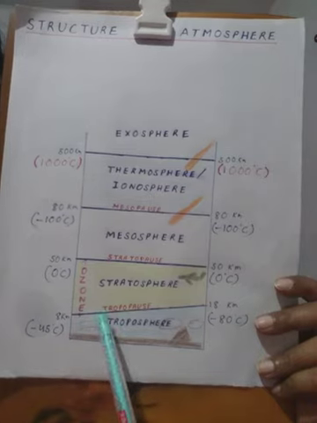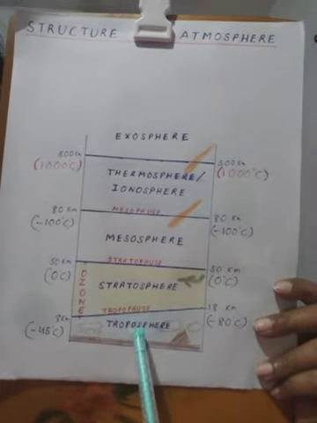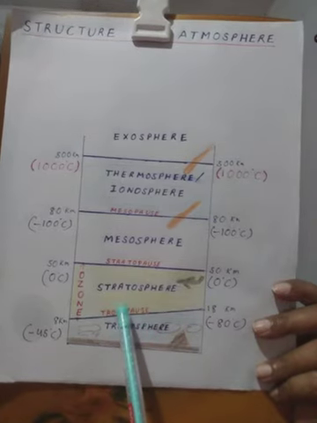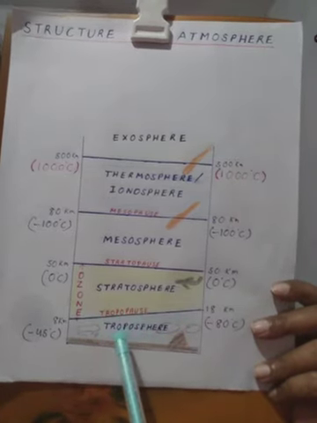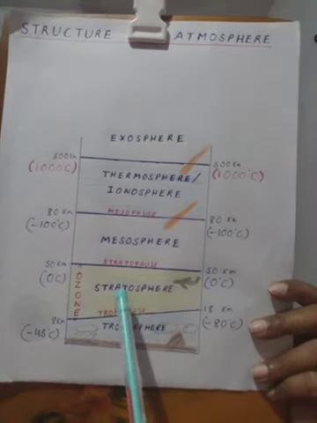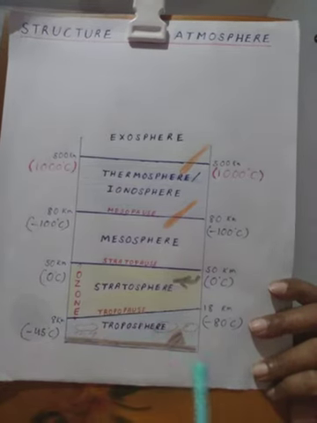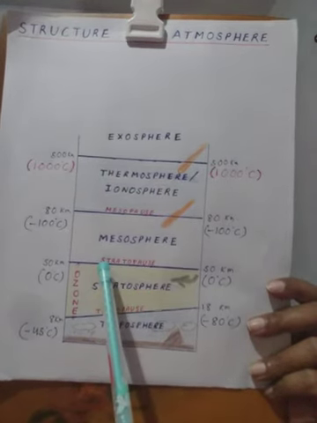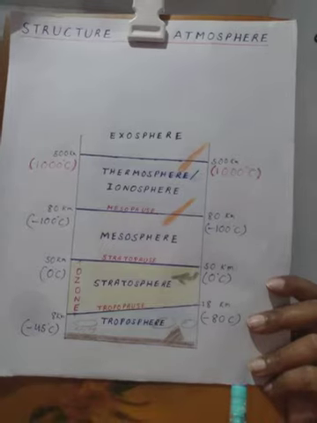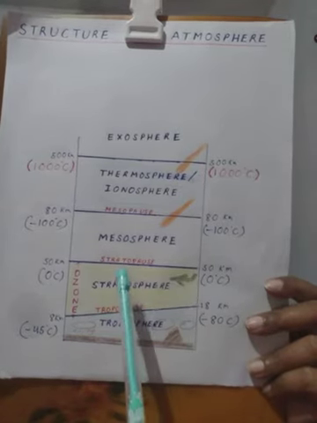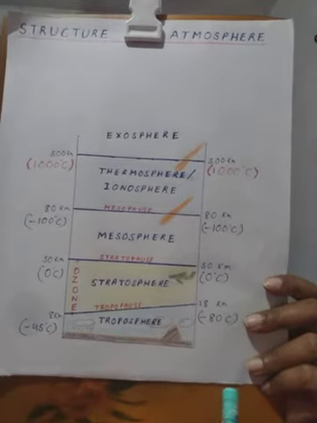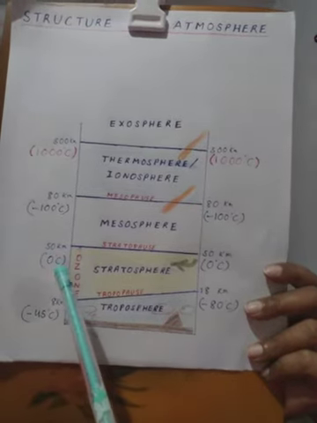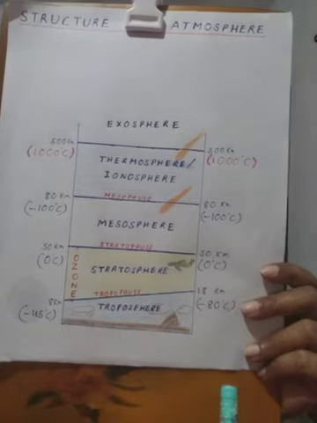Now, tropopause. It is the uppermost limit of the troposphere, where it marks the end of the troposphere and marks the beginning of another layer, that is stratosphere. Stratosphere extends up to a height of 50 kilometers, where there is again a gradual increase of temperature. It may increase up to nearly 0 degree or 4 degrees centigrade.